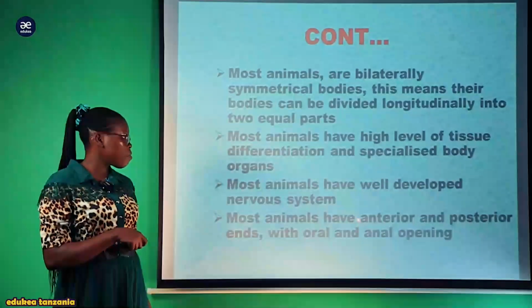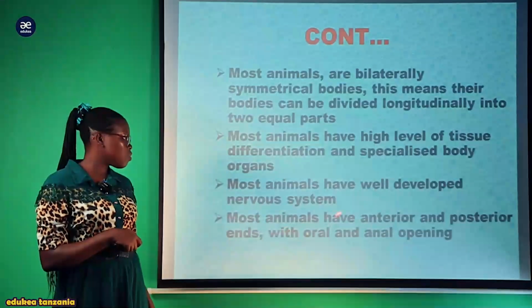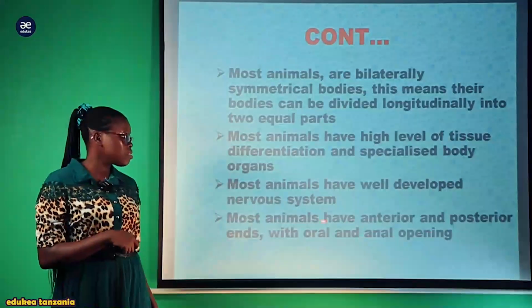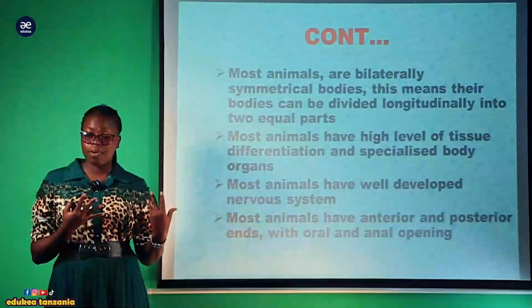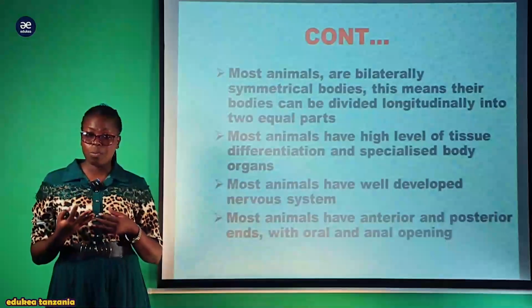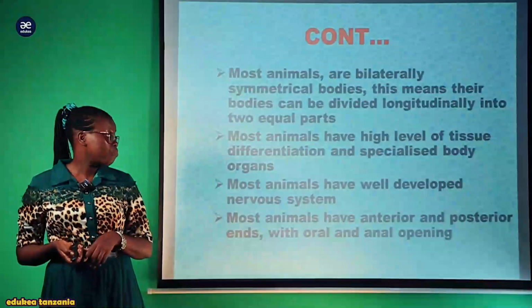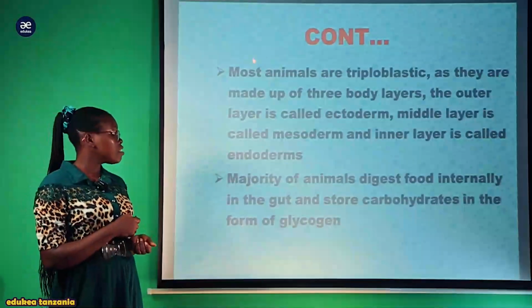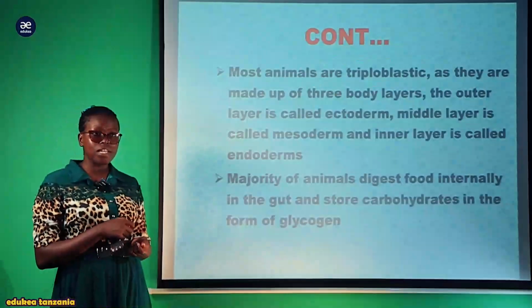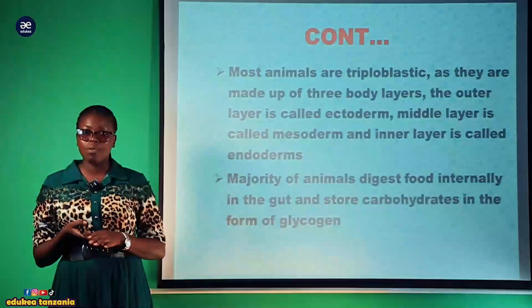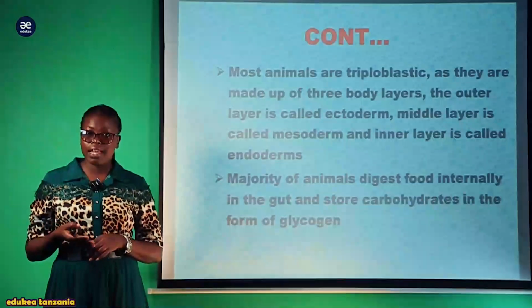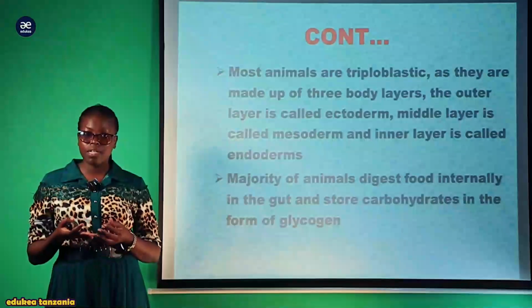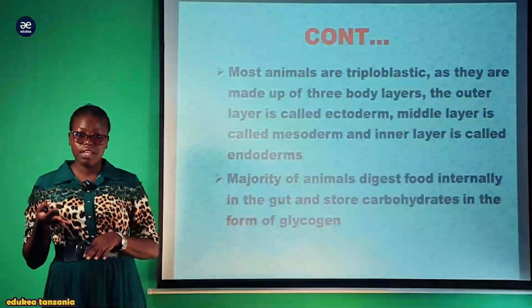Also, most animals have anterior and posterior ends with oral and anal openings. So most of the animals have the two openings ambapo kuna kuwepo na anterior na posterior ambapo ni mouth pamoja na anus. Vile vile most animals are triploblastic. Triploblastic meaning that their body parts are made up of 3 layers. Ambapo the first layer ni the outer layer ni ectoderm, the middle layer ni mesoderm, na inner layer ni endoderm.